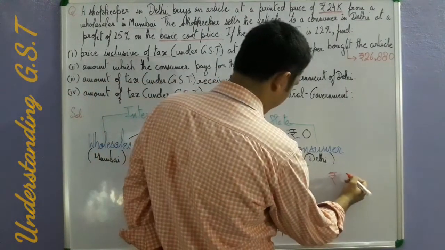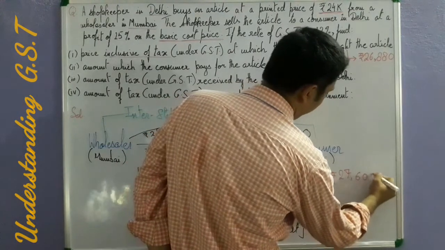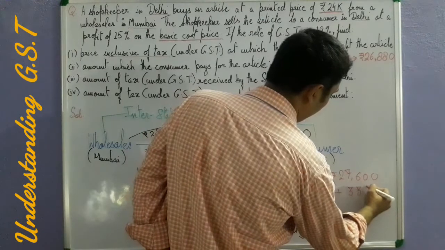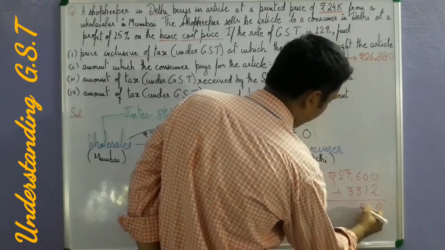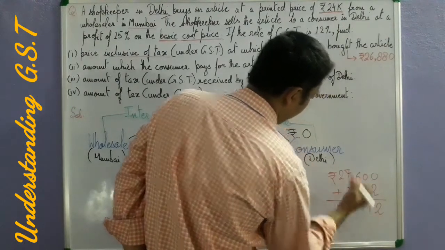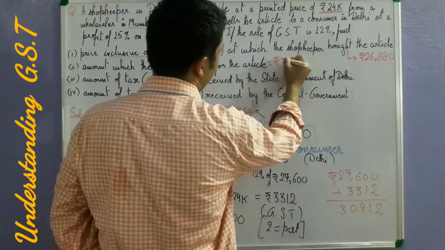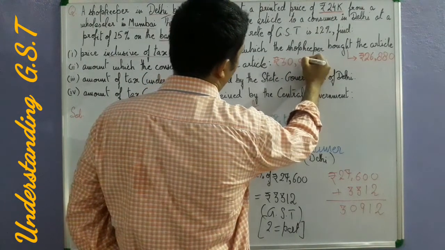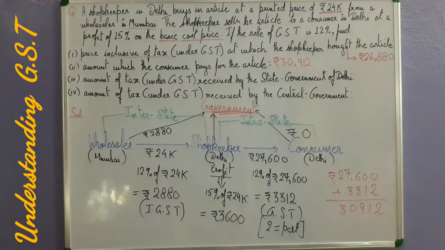So you will write 27,600 plus 3312. When you add, you will get 2 here, 1 here, 9, 0, 3. Clear? So the answer to this part of the question is 30,912.